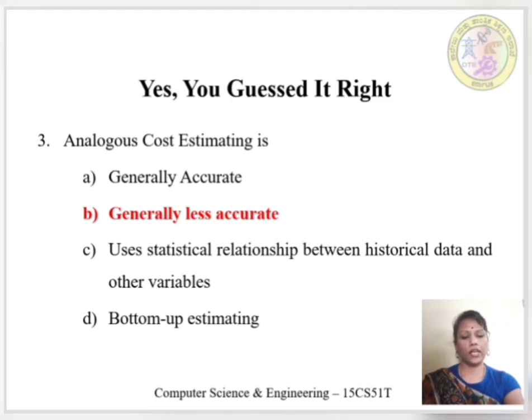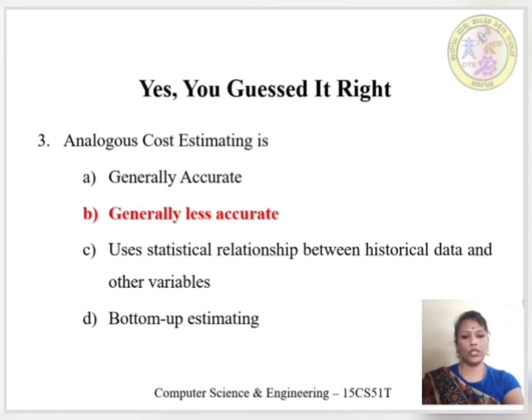Analogy means compare. It is considered as top-down. It is a technique used to estimate a cost based on historical data of past similar completed projects and experts' judgment or by experts' experience, which is less accurate.